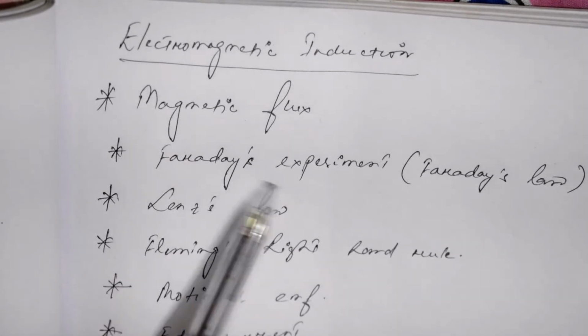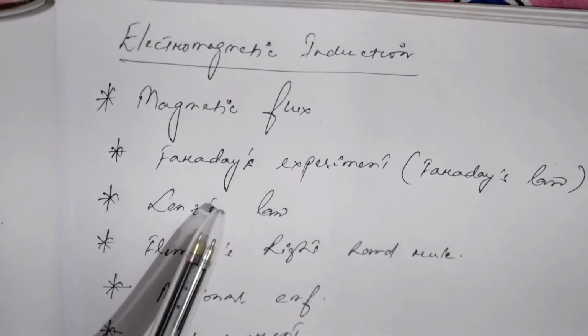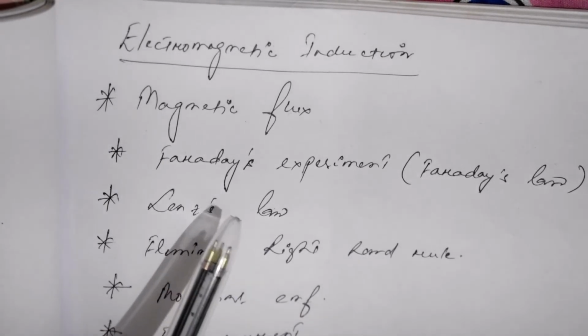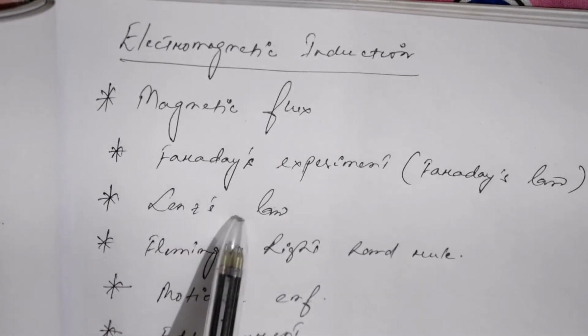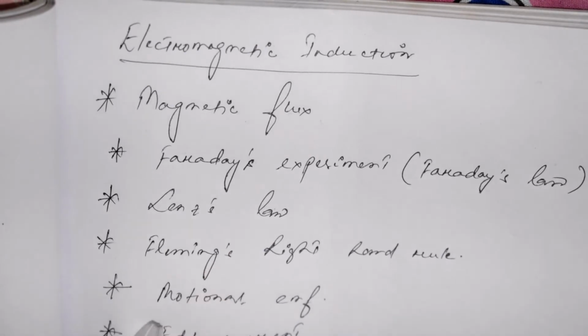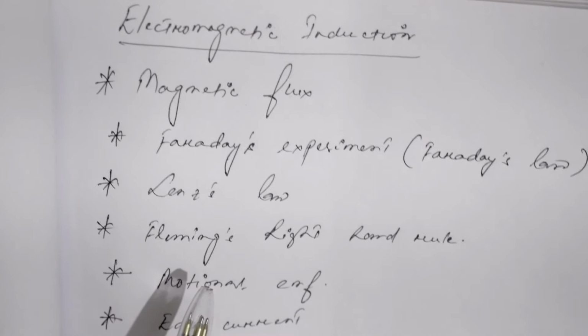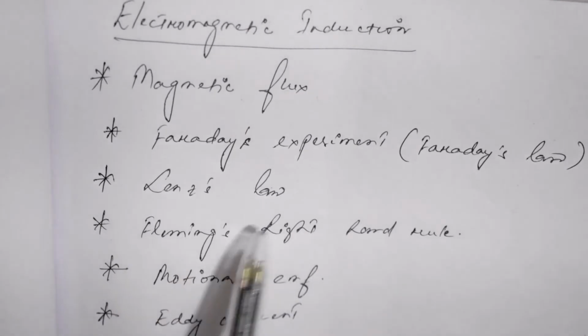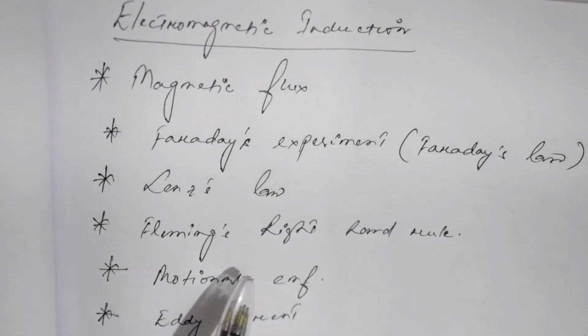In this topic you'll also have to study the principle of conservation of energy in accordance with Lenz's law. I'm repeating that again: the principle of conservation of energy in accordance with Lenz's law. Next is Fleming's right hand rule, which you have already studied in class 10. So this topic is a very important topic.